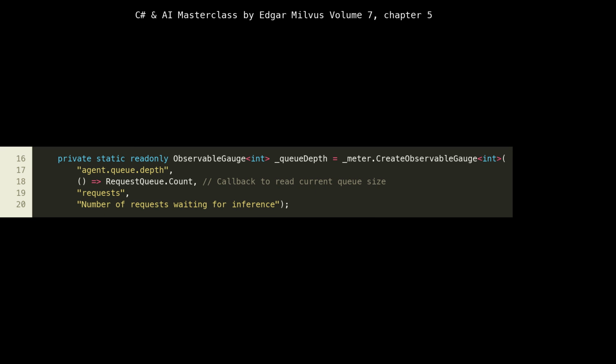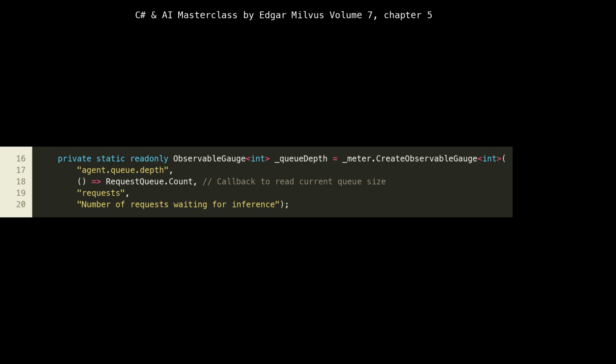Next, we define an observable gauge int named _QDepth. Unlike a histogram, which records events, a gauge reports the current value of a metric at a given point in time. The observable prefix is key here. It means the gauge's value is determined by a callback function, equals request queue, count, which is executed periodically by the metric system. This design is perfect for capturing dynamic values like the number of requests currently waiting in a queue.